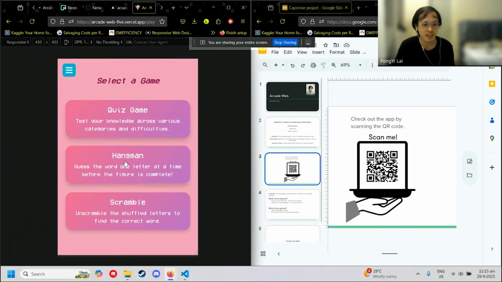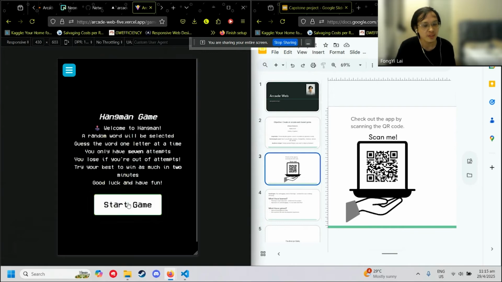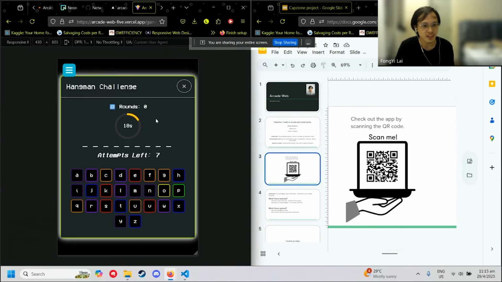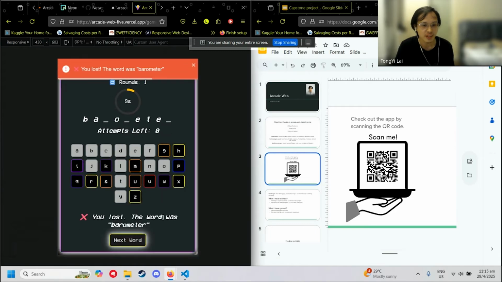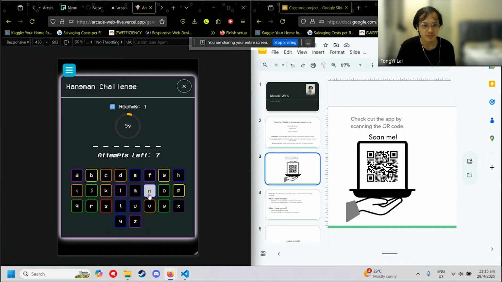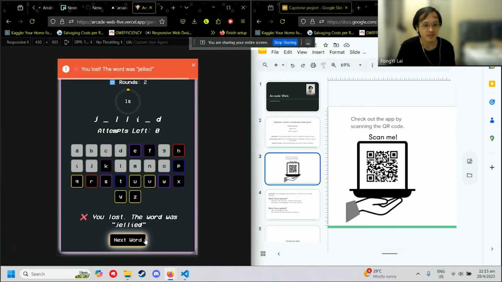The second game will be Hangman. I'll demonstrate it also. I'll set it for 20 seconds, and you basically need to guess the word with 7 attempts. Whenever you fail, you go to the next one, and it also displays the guessed word.